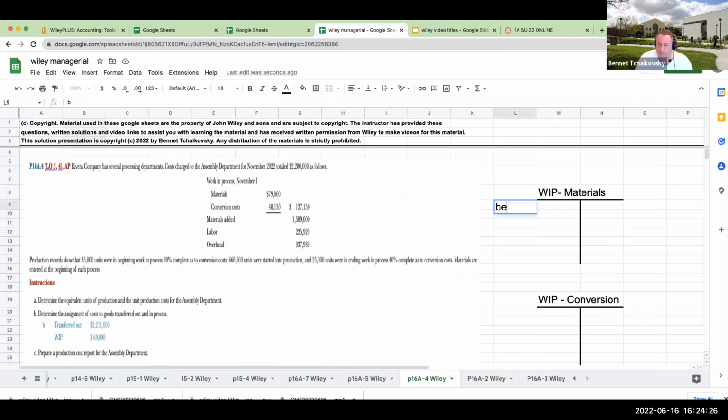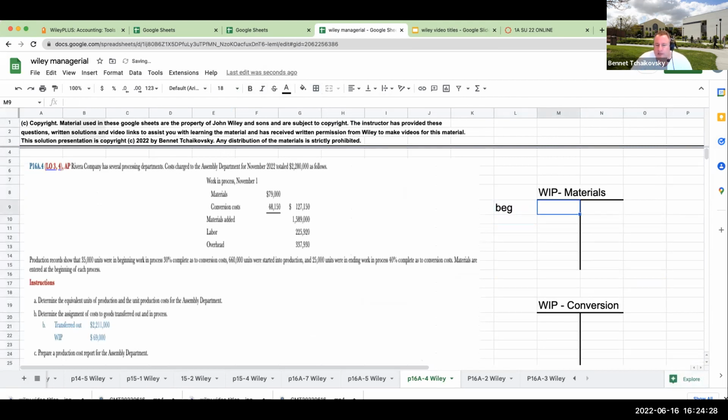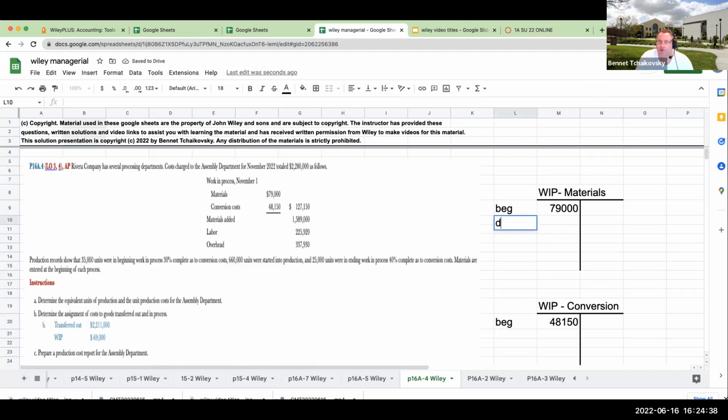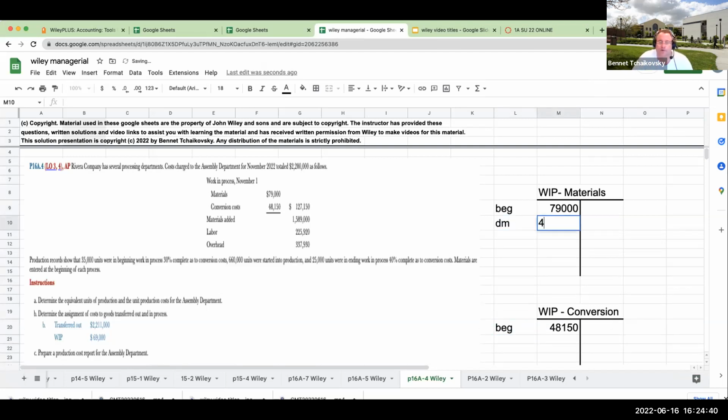Okay, so over here we've got beginning. My beginning materials account was 79,000. My beginning conversion was 48,150. My direct materials during the month were 1,589,000.